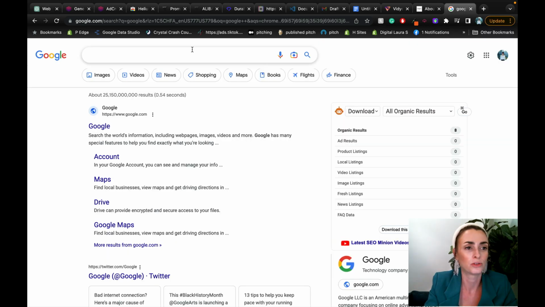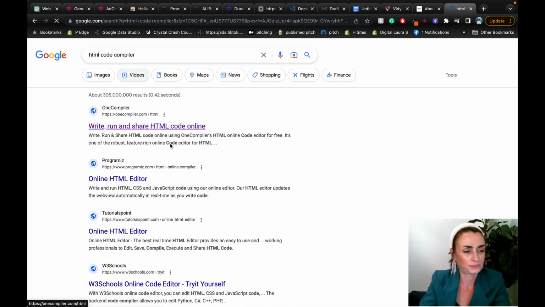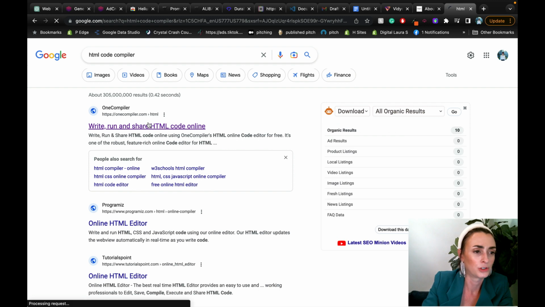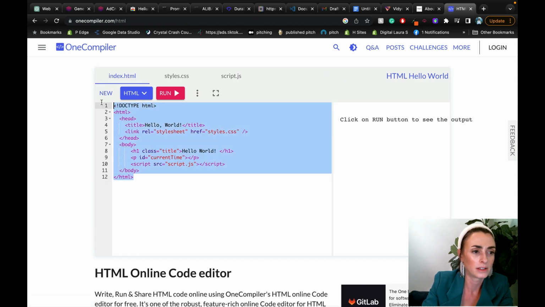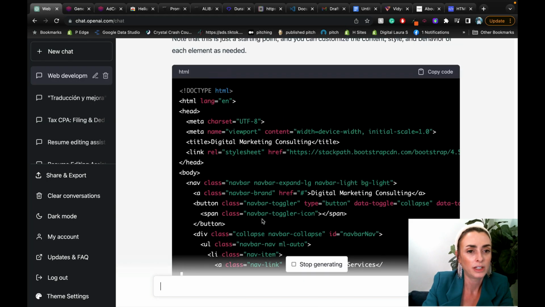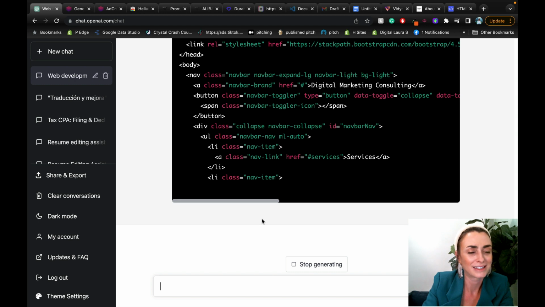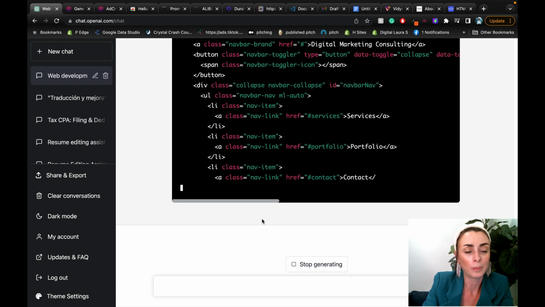So what we're just going to do is Google HTML code compiler. I'm sure this one is fine. This is just to show us, it already gave us this, so we don't need this. So let's see if it's done. Nope, it's still generating. It's got a lot to give, and I love it for that. So this is only going to be the home page.